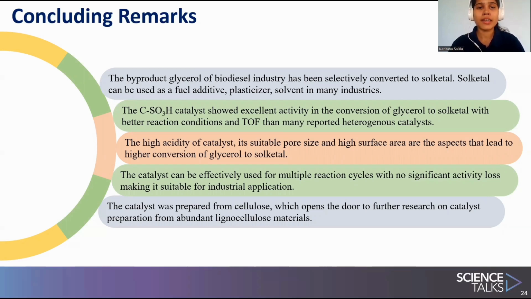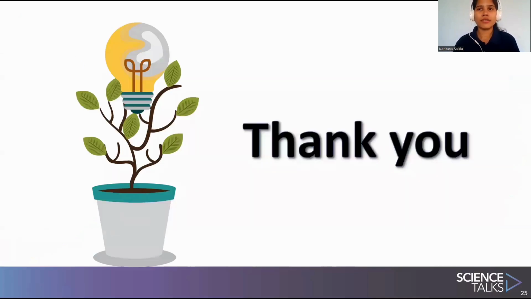The high acidity of the catalyst, its suitable pore size, and high surface area are the aspects that lead to higher conversion of glycerol to Solketal. The catalyst can be effectively used for multiple reaction cycles with no significant activity loss, making it a suitable candidate for industrial application. The catalyst was prepared from cellulose, which opens the door to further research on catalyst preparation from abundant lignocellulosic materials. That's all from my side.